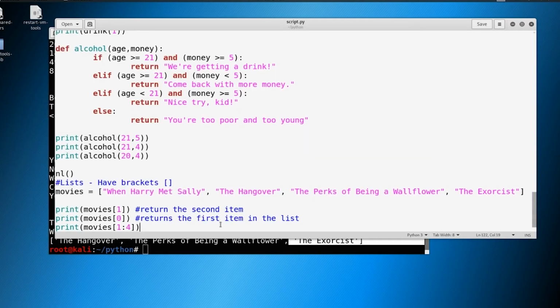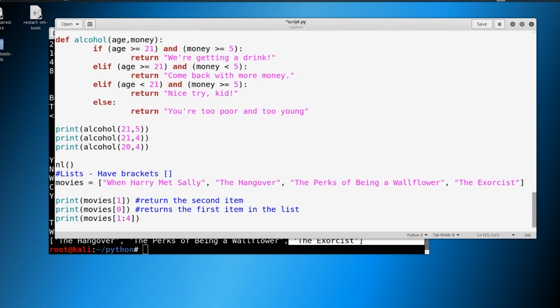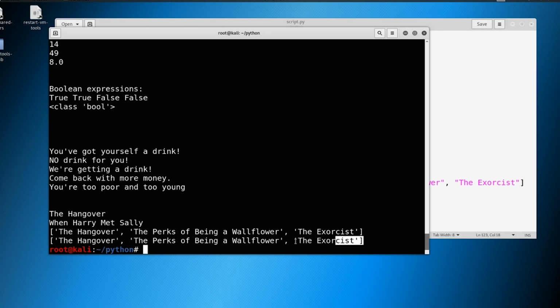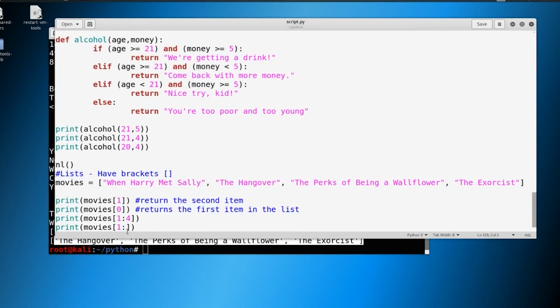Let's say we wanted to grab everything in a list, and we wanted to grab everything after a certain point, right? We could say something like movies 1 like this, and then we should be able to grab every single thing. And that does pretty much the same thing here. So if we had 30 items here, it would grab all 30 items in this list.